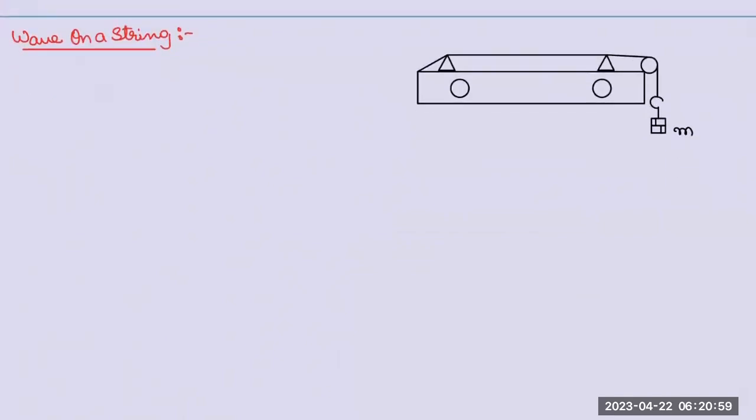See, there is a sonometer arrangement like this, and slotted weights will be there, right? You can take any instrument also, guitar or veena or something, where we don't have these weights. What we have is that a string will be there, and you can tie it up with a screw kind of arrangement. So to make the wave travel in a string, you need to have some tension. Some tension is required.